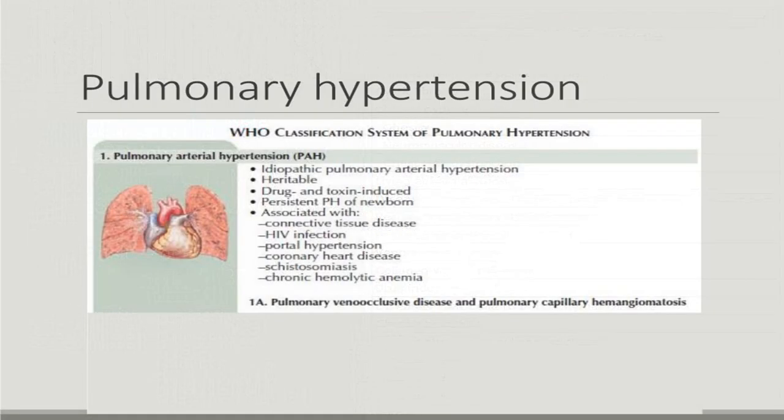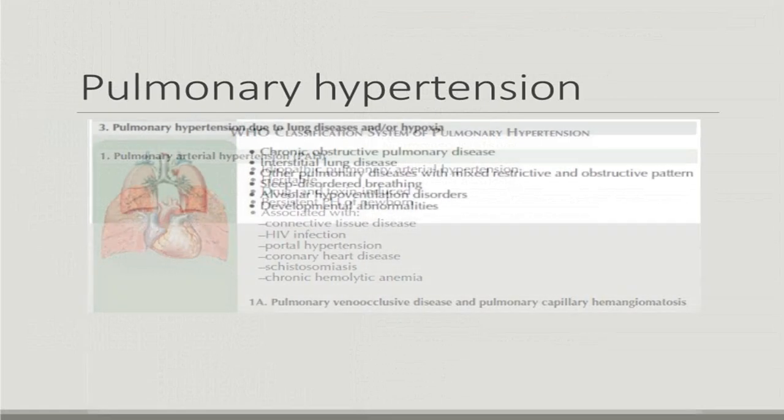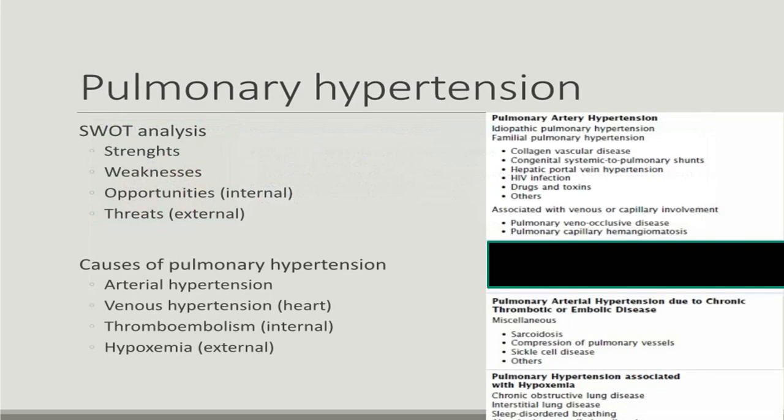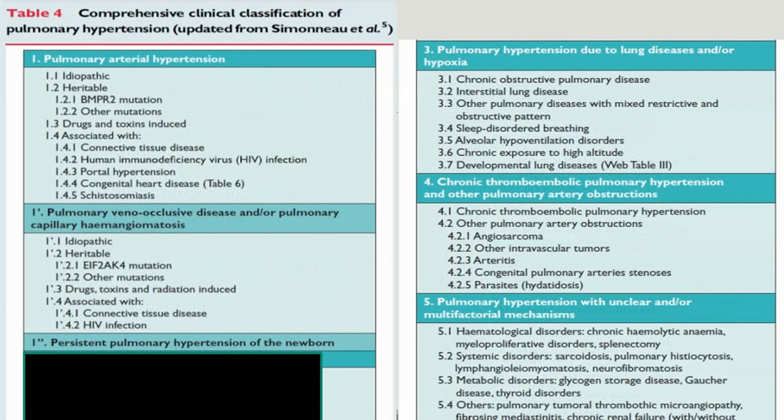WHO classification wise, a condition which leads to pulmonary hypertension you can call pulmonary arterial hypertension. Then pulmonary hypertension due to lung disease like chronic obstructive lung disease or chronic restrictive lung disease. So we can divide into arterial hypertension and chronic, even thromboembolic phenomena can also lead to pulmonary hypertension. So these are the groups: pulmonary arterial hypertension, veno-occlusive is not included in cor pulmonale.